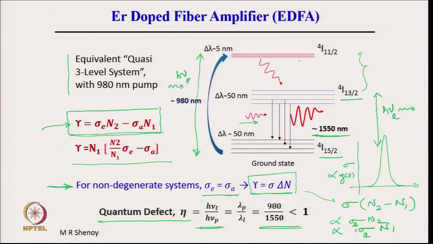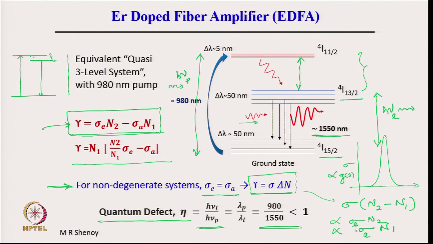Now, if we can minimize this energy difference, for example, if I had a 3 level system where the third level is right here, then the pump energy absorbed is this much, the signal energy given is this much. So, the difference is only this much.